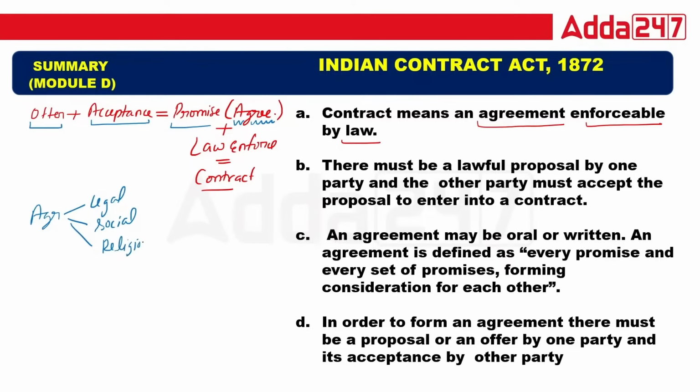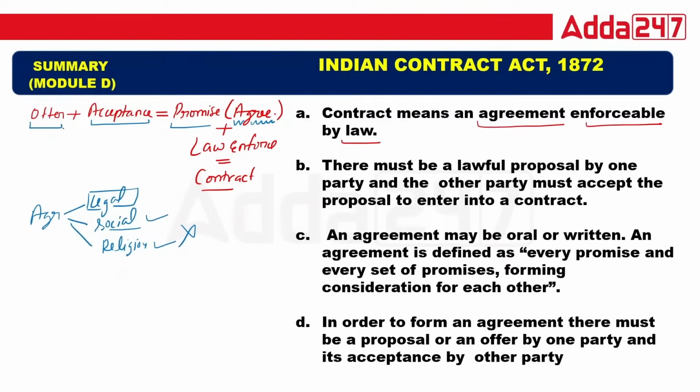But one thing you have to remember: we only have to focus on the legal agreement. Because in a social agreement, suppose an uncle is offering breakfast and you do not accept, he will not file a case against you, because that is social. In a religious one also, we do not file a case.